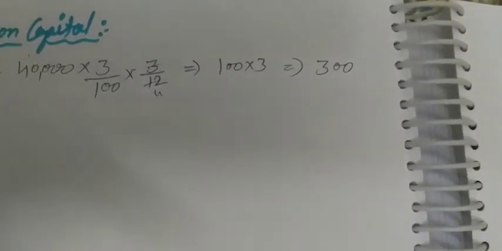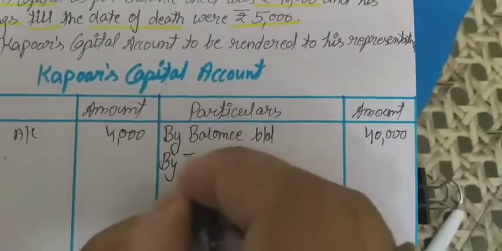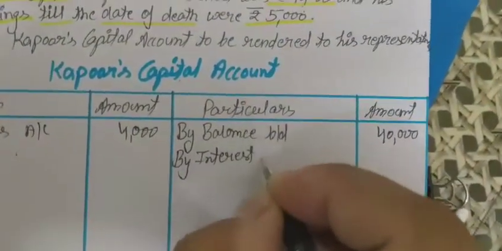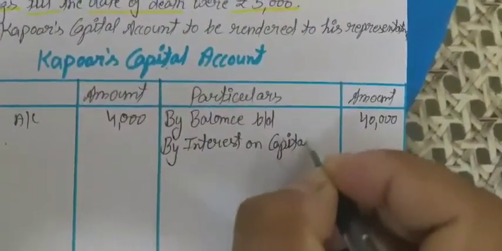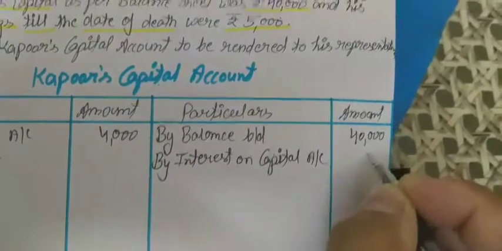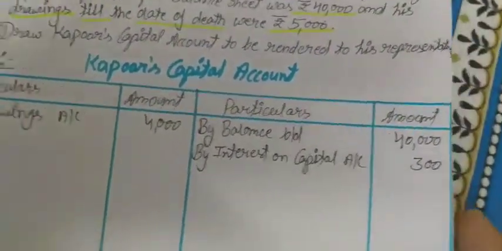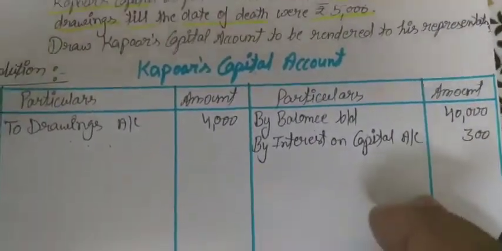If we record 300, it will show on the credit side as by interest on capital account, that is 300. Okay student, so we will record interest on capital on the credit side.